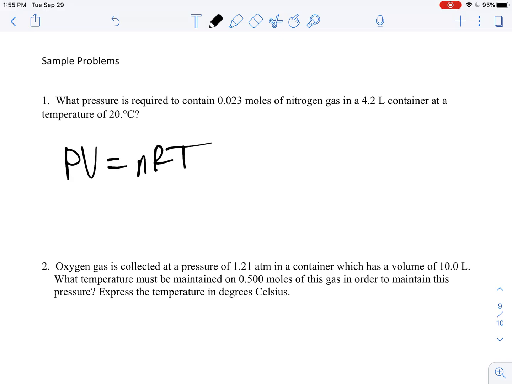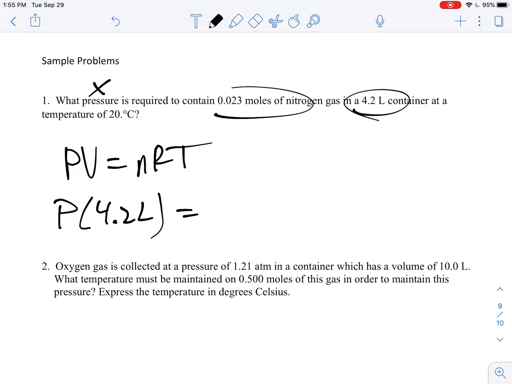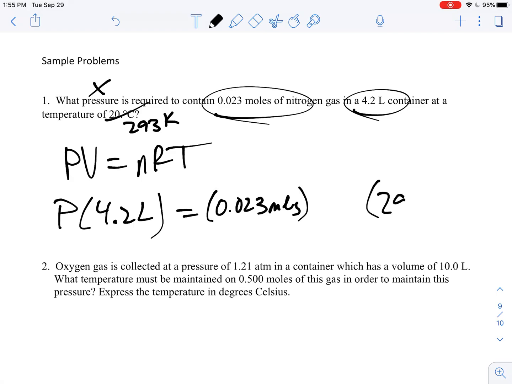So let's go ahead and plug things in. Pressure, that's my X. That's what I'm interested in. The volume, they told me, was 4.2 liters. My moles, they gave it to me, so that was 0.023 moles. My temperature, they gave me as 293 Kelvin, because remember, you have to take that Celsius and turn it into Kelvin. So that's going to be 293 Kelvin there.